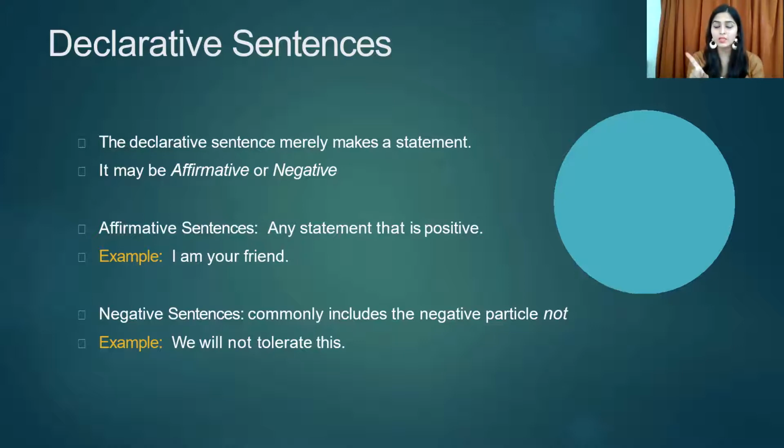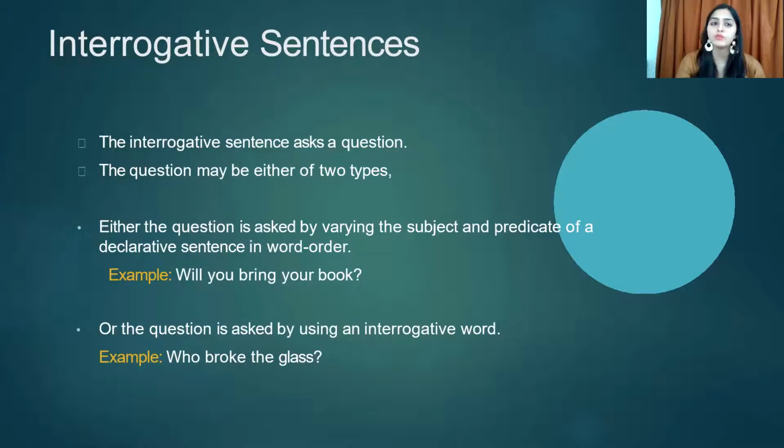A declarative sentence is a simple statement, and in that you have affirmative, positive, negative, not, and all are included in it. So there we go. Declarative sentences are done. Let's move forward to interrogative sentences.